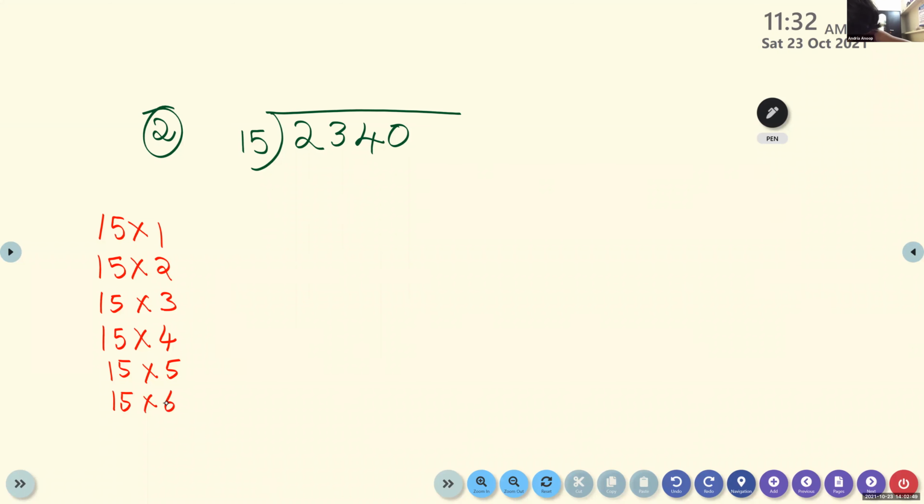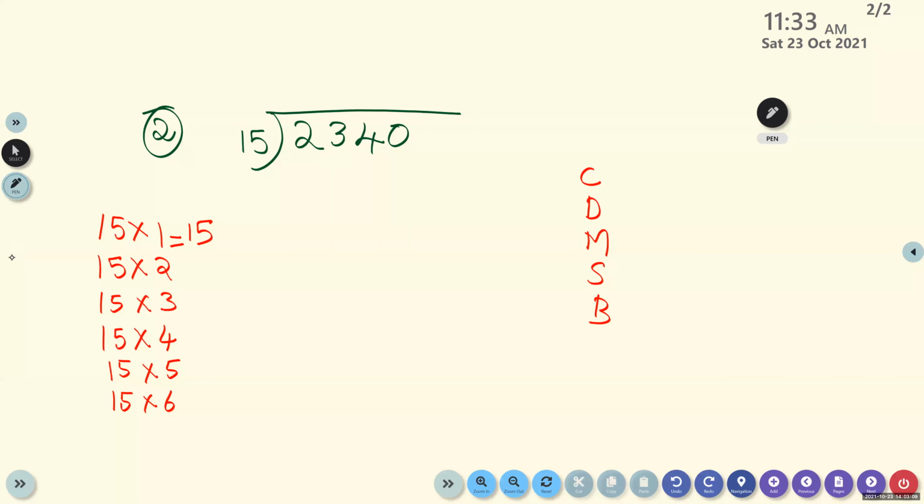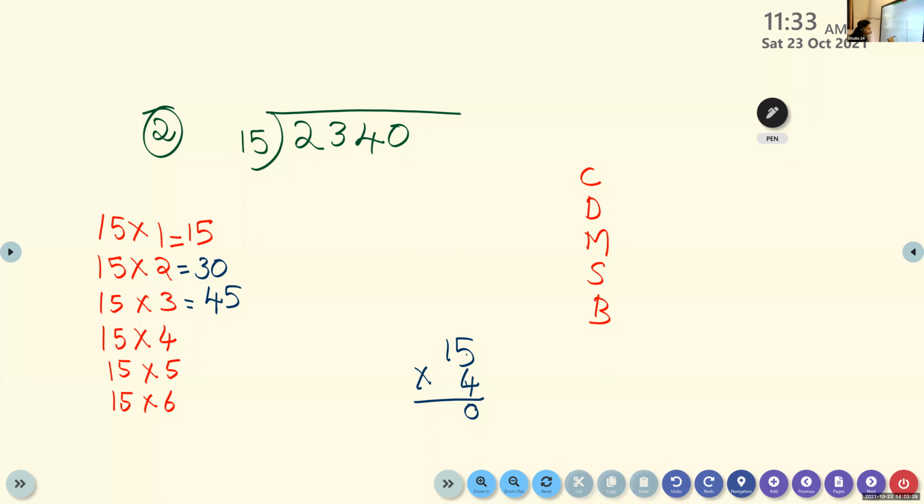So what is 15 into 1? Any number multiplied with 1 is the same number itself, 15. And what about 15 into 2? 30. 15 times 3? 45. See children, if you have any problem, what do you have to do? Multiply here. 15 times 4: 5 into 4, 20, 2 carry over. 1 into 4, 4 plus 2, 6. Like that, multiply and write it here. Then what is 15 times 5?